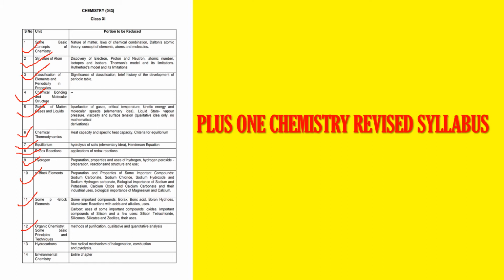In the chapter hydrocarbons, you don't have to study the free radical mechanism of halogenation, as well as combustion and pyrolysis. Next, very happy news: environmental chemistry, the whole chapter has been cut from your syllabus. So you don't have to study the chapter environmental chemistry. So in +1 chemistry, the chapter not included in the entire syllabus is environmental chemistry.